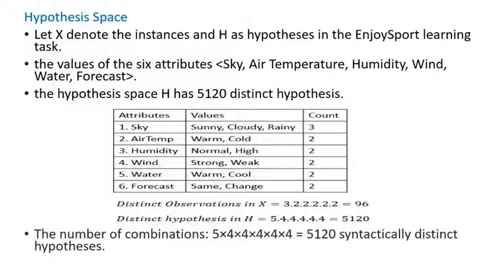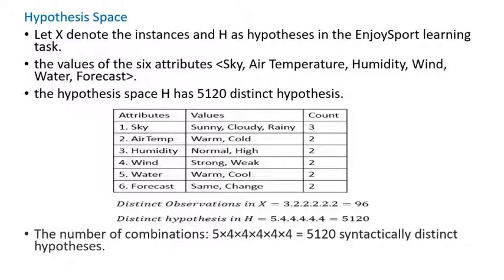The number of distinct hypotheses in H is calculated as 5 times 4 times 4 times 4 times 4 times 4, which is equal to 5120 distinct hypotheses. They are syntactically distinct but not semantically. For example, sky equal to 0, temperature equal to warm, humidity equal to ?, wind equal to strong, water equal to warm, forecast equal to same. These are some examples we can take.